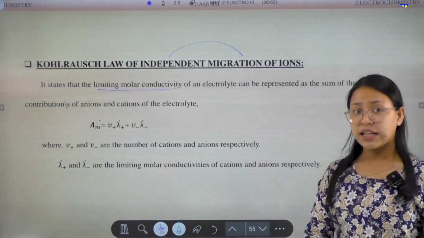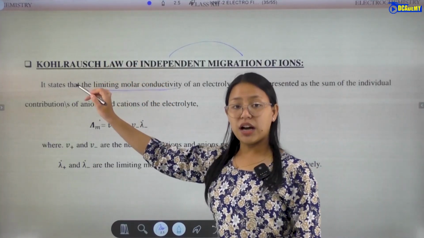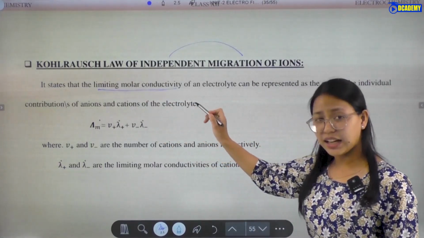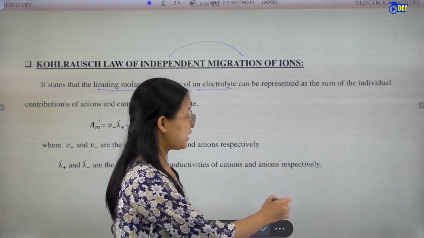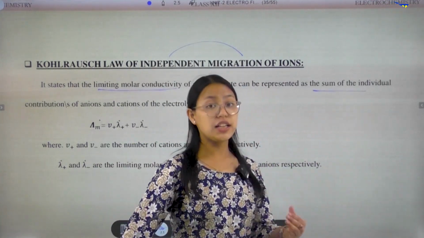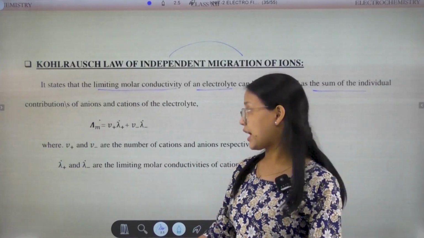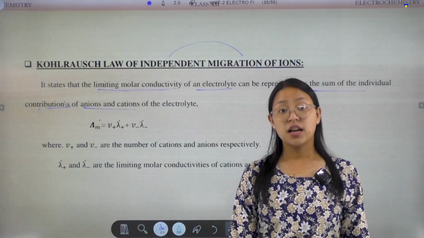So Kohlrausch law states that the limiting molar conductivity of an electrolyte can be represented as the sum of the individual contributions of anions and cations.